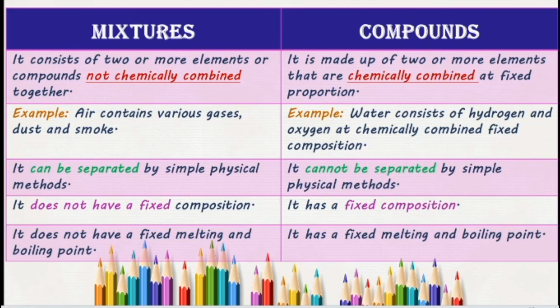For example, if you take a water molecule, there are two hydrogen and one oxygen. That is a 2:1 ratio. They are combined, so we can say that it is combined in a fixed composition, and they have a fixed melting and boiling point.